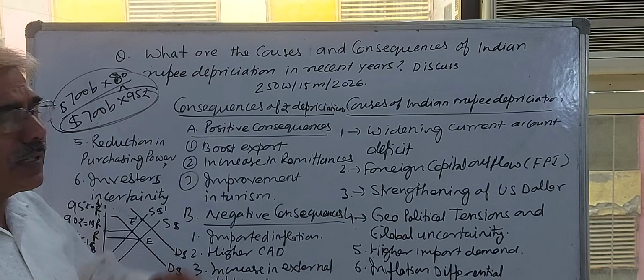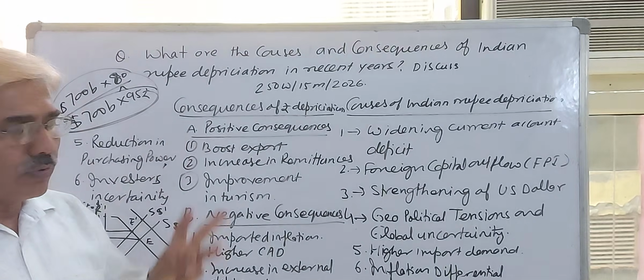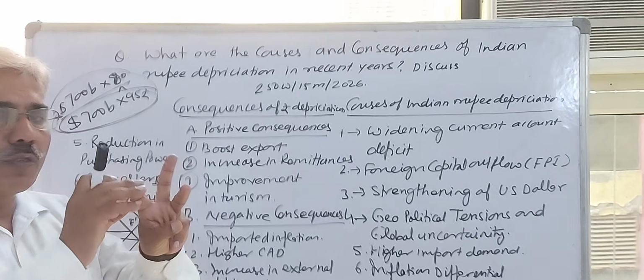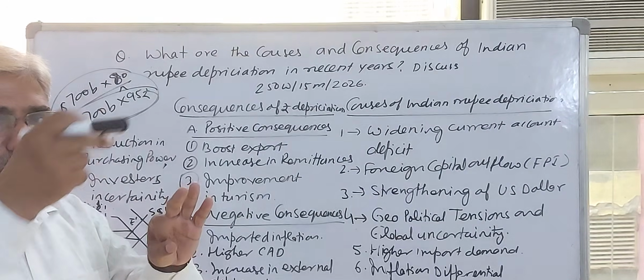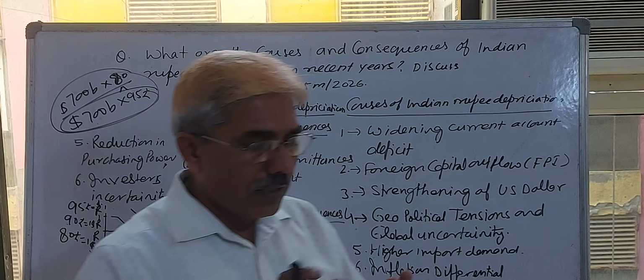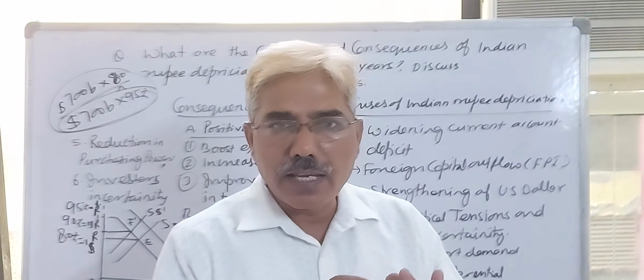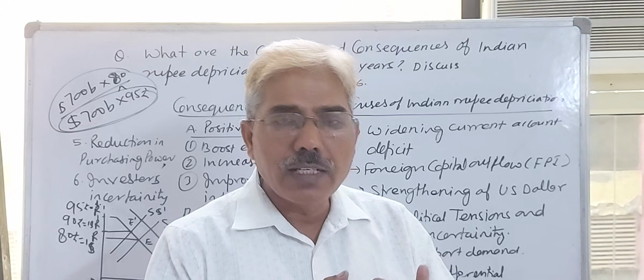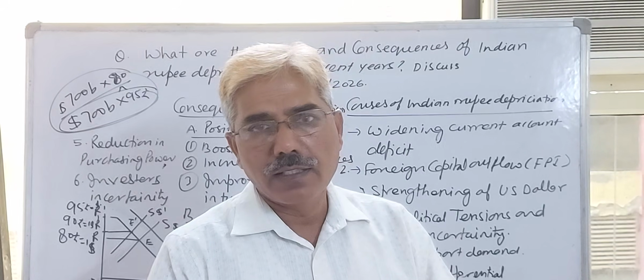But if the depreciation is more, you can see the three major effects of depreciation. Terms of trade effect, price of export upon price of import, that is number one. Number two, debt effect, and number three, export and import.